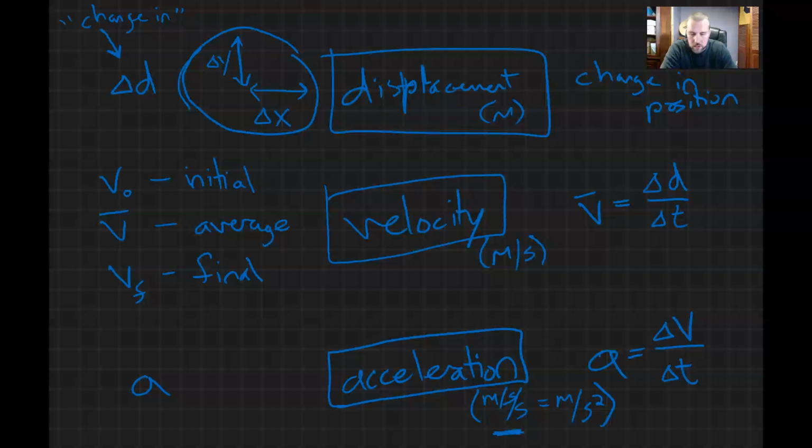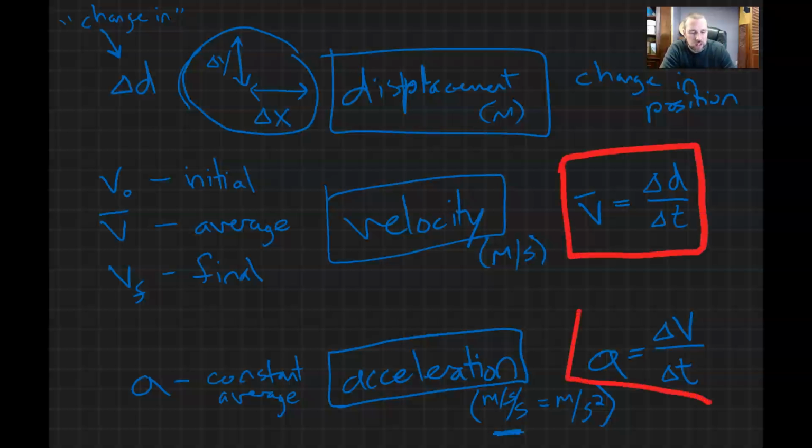So far, so good. Now, in our course, we'll only be dealing with constant acceleration or average acceleration. We're not going to look at how that changes. The math gets more complicated, and it's just not worth our time right now. So right now we have two equations that are worth our while. We have velocity equals displacement over time. We have acceleration equals change in velocity over time.